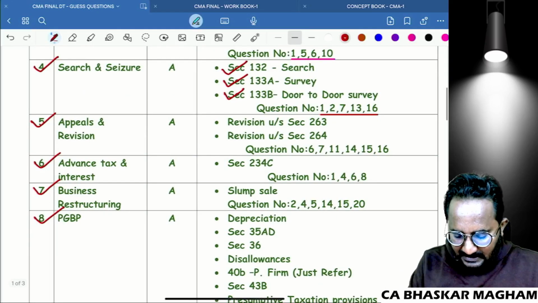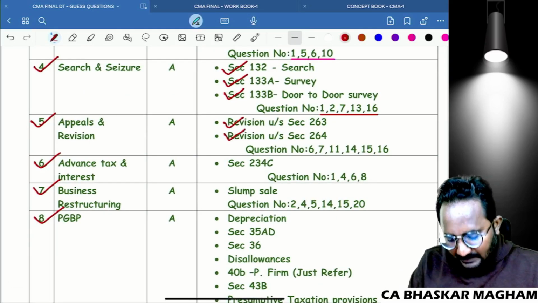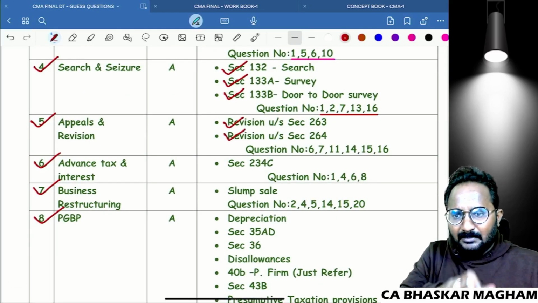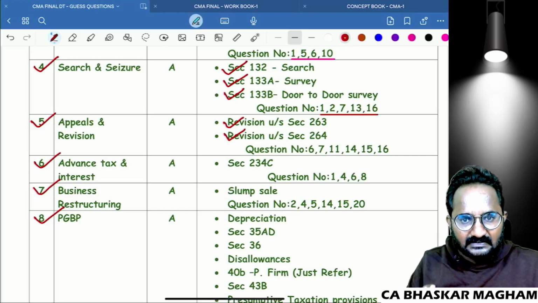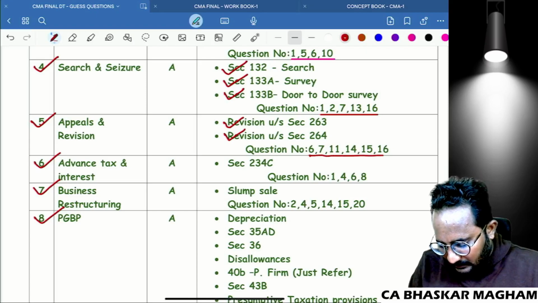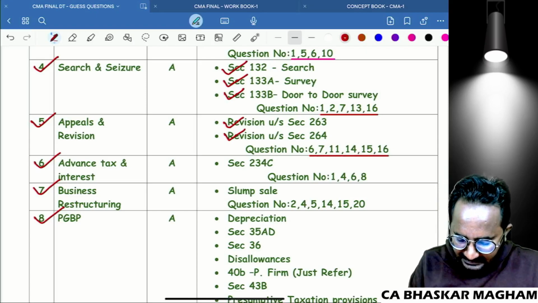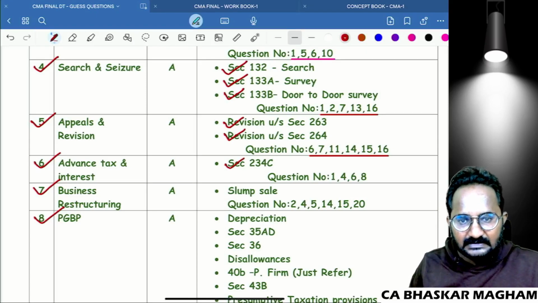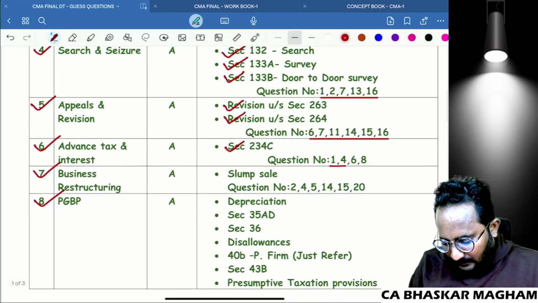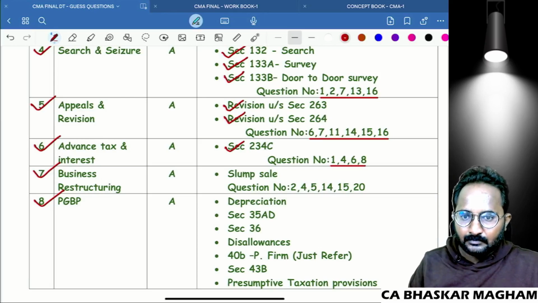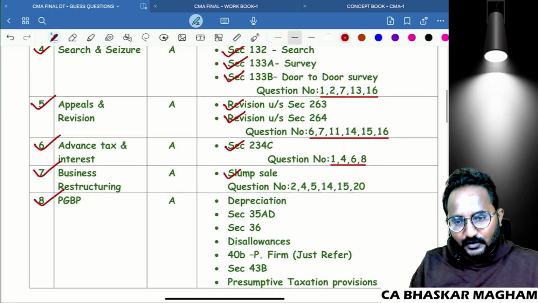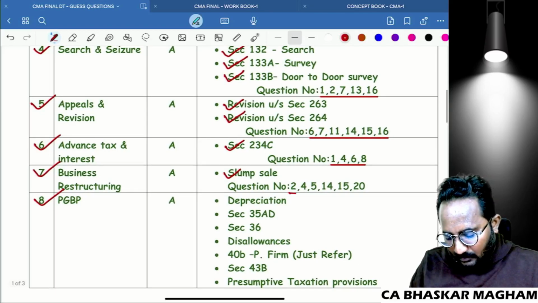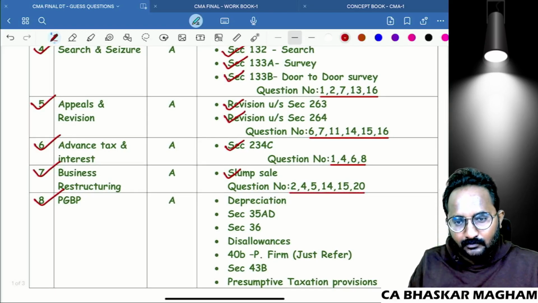Next, appeals and revision chapter, just revise the appeals. Appeals normally time limits within what date. Next, you have to refer the revision under section 263, 264. Next, refer these questions. So next, in advanced tax and interest, refer section 234C concept, and please do question number 1, question number 4, question number 6, question number 8. So whenever I am mentioning the concept, please refer that concept along with that, the remaining questions also you should do.